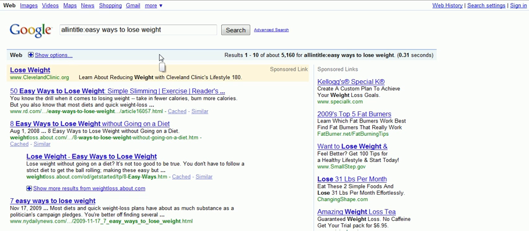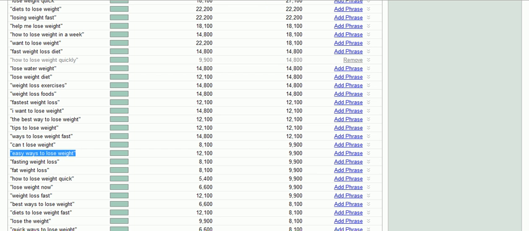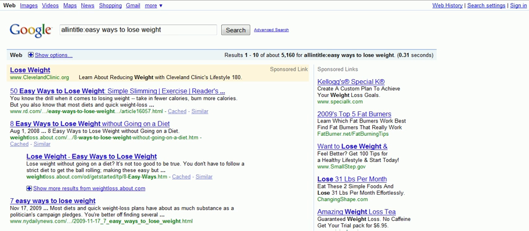Easy ways to lose weight. This one's going to be pretty good. It's less than 10,000 for the all in title. And obviously everybody has different methods and strategies they can use. This is just a good idea for you, to do the all in title thing, just because it really is a good indicator. It's a better indicator of your actual competition, because really, competing against a site that's not using this in their title tag, you're going to outrank them if you're using it.